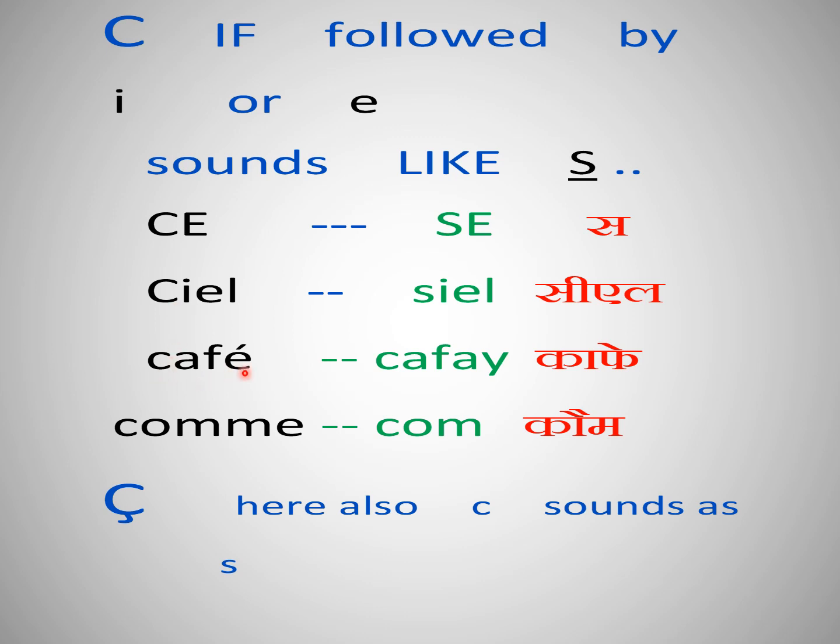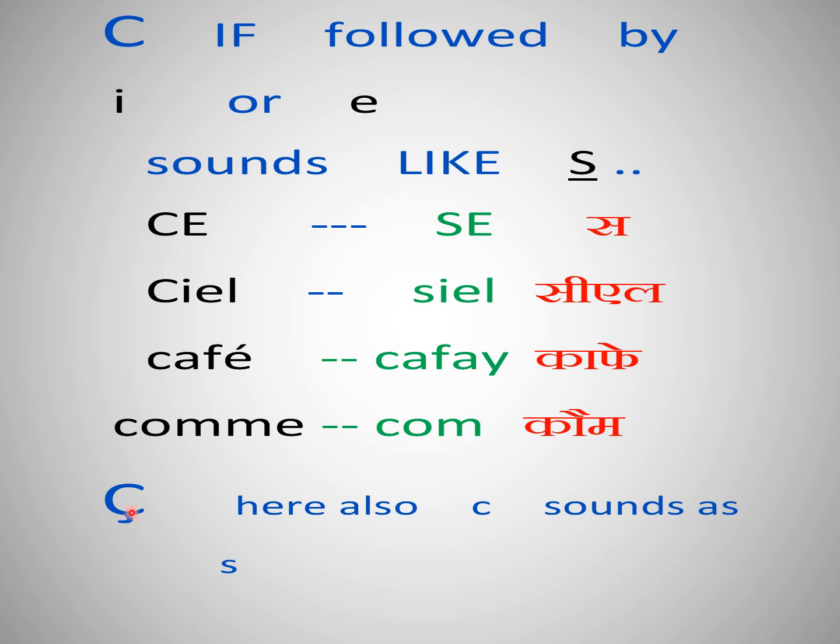Okay. Now the word café. Now in café, there is no I, there is no E after C, so it will take the pronunciation of K as in cat, café, not safé. Now comme also, no I, no E after C, so it will be pronounced as K only. So comme, okay. So let's read all the four words together. Si, ciel, café, comme.